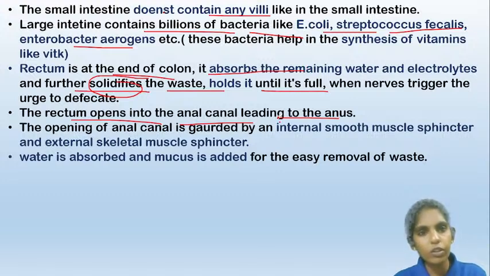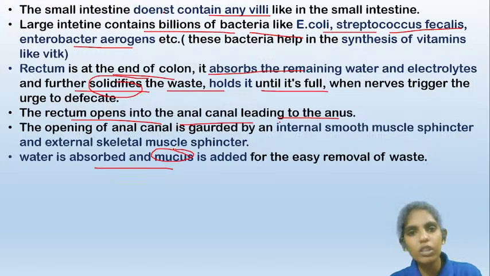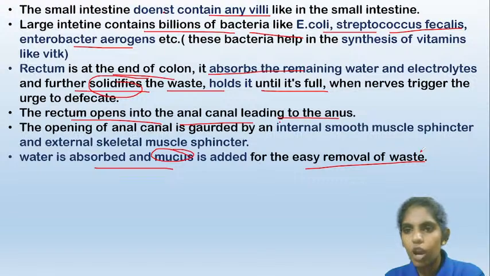Now this anal canal is guarded by two sphincters: the external sphincter and the internal sphincter. The internal sphincter is made up of smooth muscle and is not in our control, whereas the external sphincter is in our control. We can control the movements of the external anal sphincter. Whenever there is a trigger from the nervous system, the waste will be excreted out of the rectum, and large amounts of mucus are secreted in the large intestine. Why? To support the easy removal of the waste from the body. So this is about the large intestine.